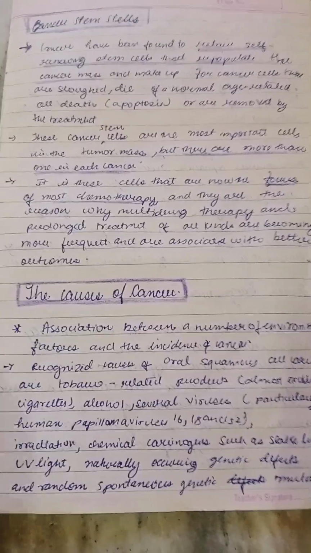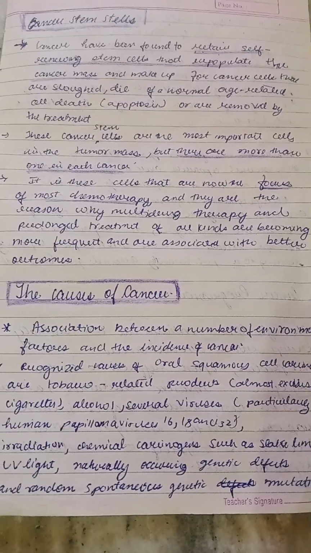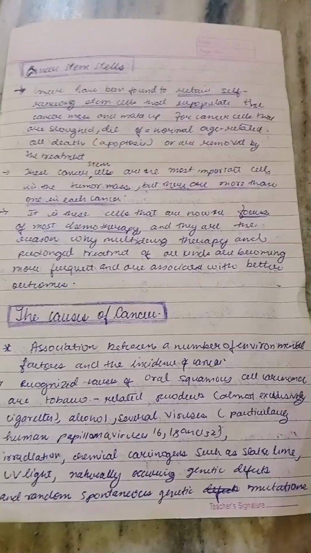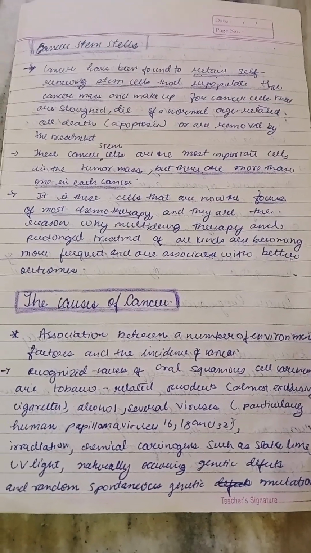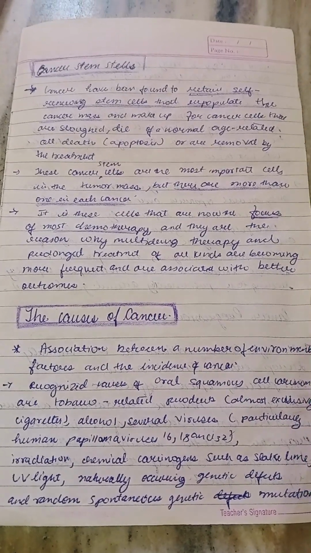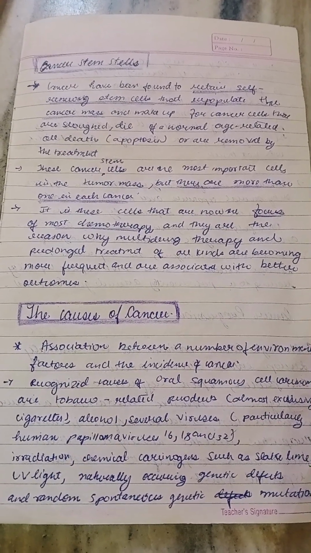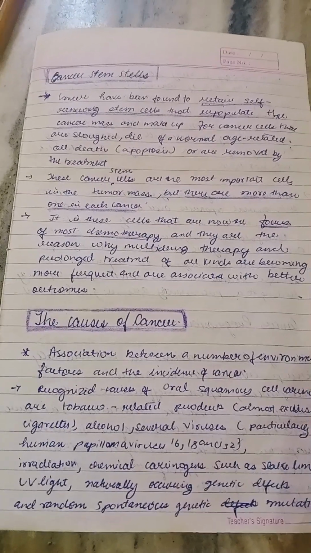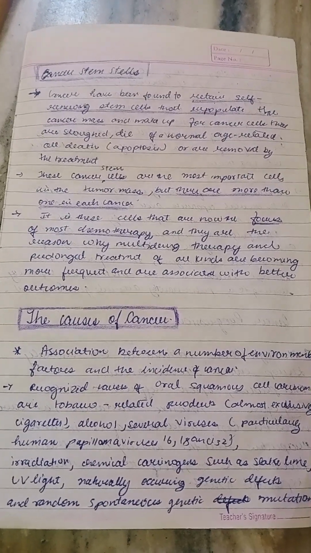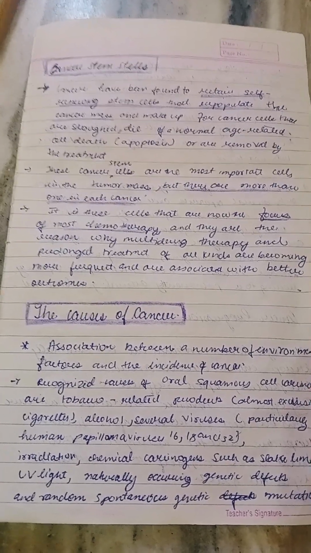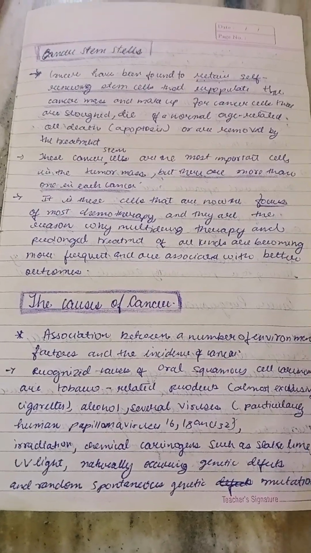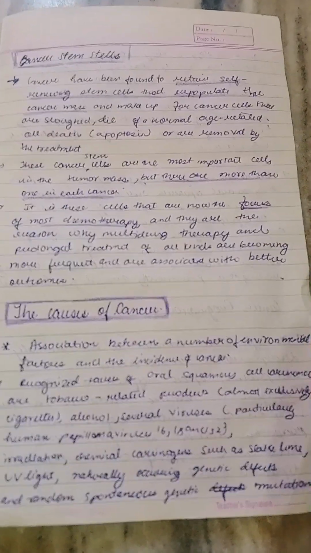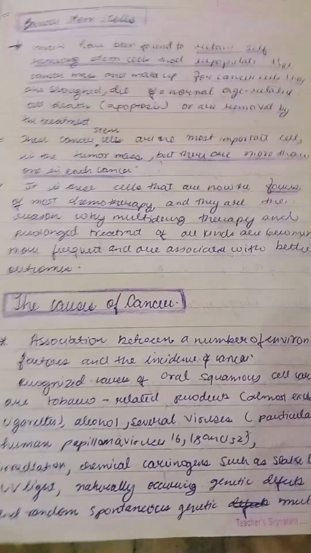So the recognized causes of OSCC are tobacco related products, almost exclusively cigarettes, alcohol, several viruses, particularly human papilloma virus, that is 16, 18 and 32. Irradiation, chemical carcinogens such as slaked lime, UV light, naturally occurring genetic defects and random spontaneous genetic mutations. So these are the main causes for oral squamous cell carcinomas.